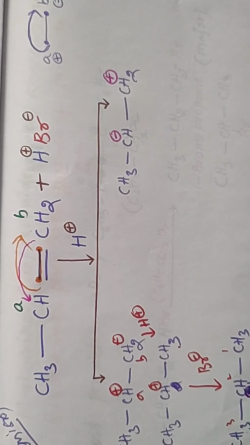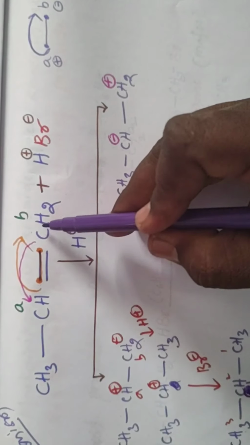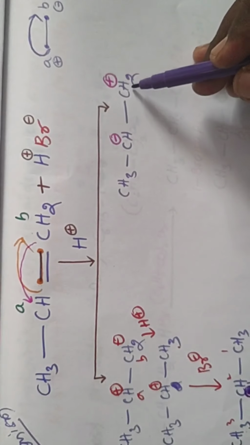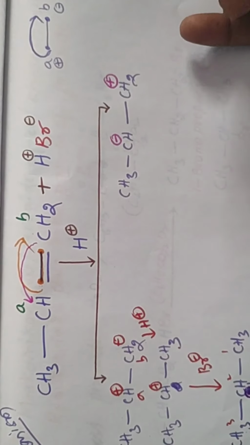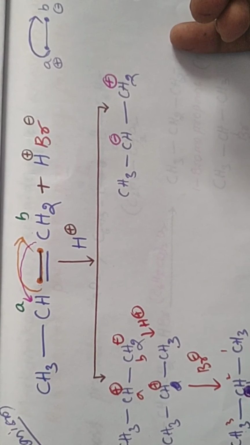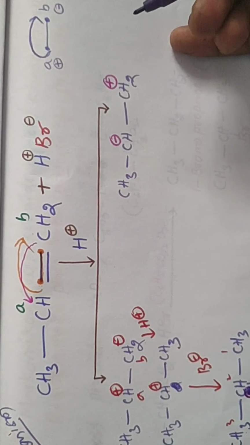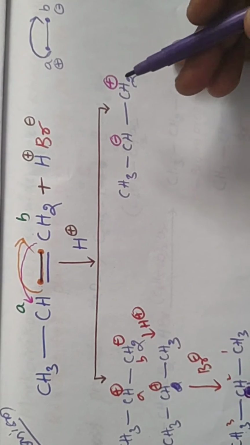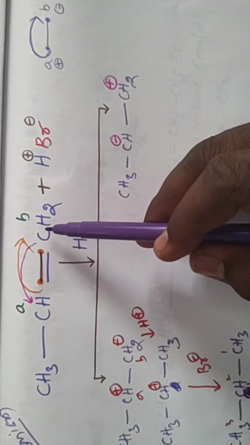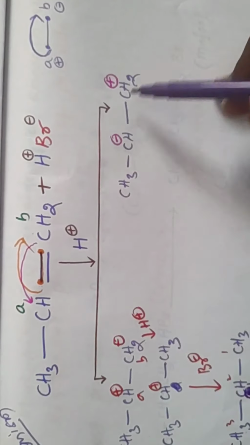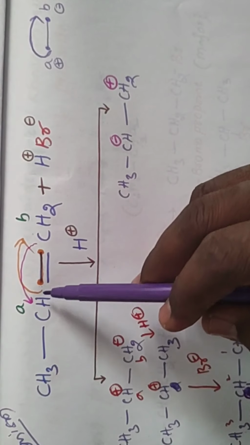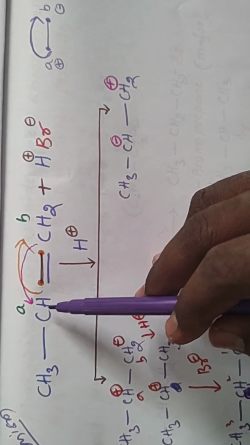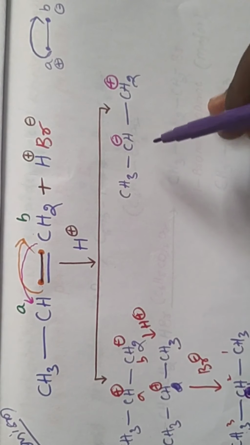After loss of electron, whether carbon or hydrogen, we get the positive charge, and after gain of electron we get the negative charge. So this electron lost by this B carbon gives the positive charge on this CH2 carbon. The electron gained by this CH, the A carbon, gives the negative charge in this.